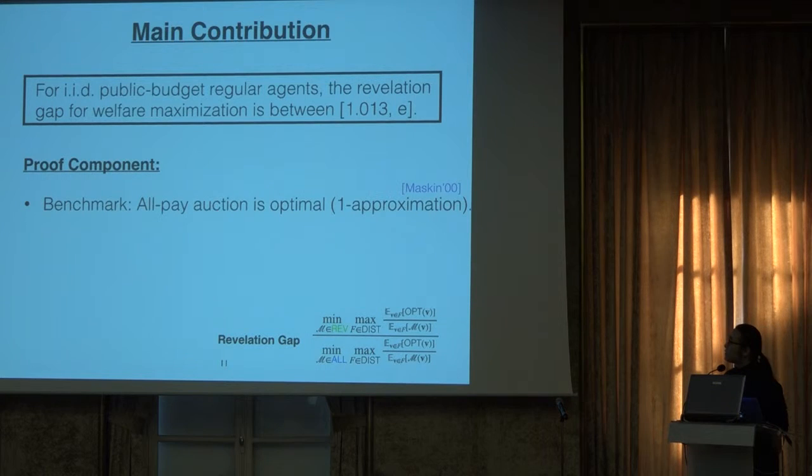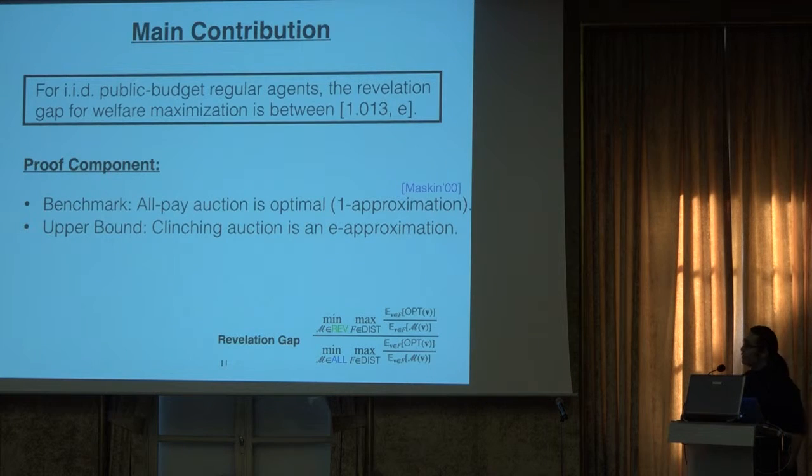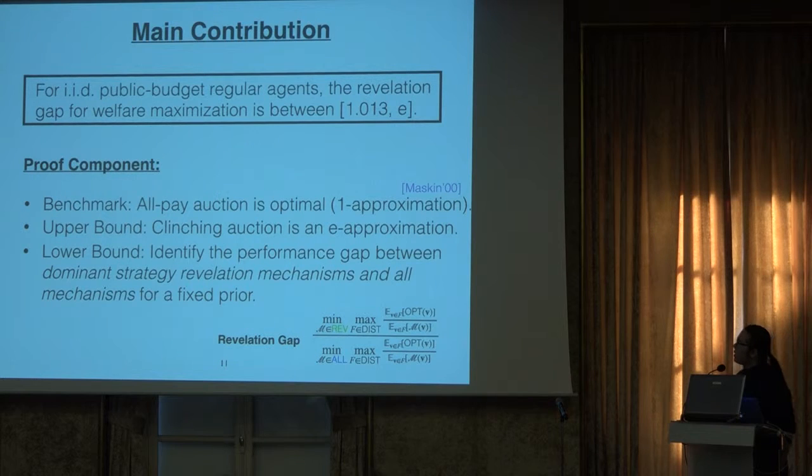First, we know that the OP auction is optimal, which is shown by Myerson. So the denominator of the revelation gap is 1. And for the numerator, we first show that the clinching auction, which is a revelation mechanism widely studied in the literature, is an e approximation. And for the lower bound of the numerator, we